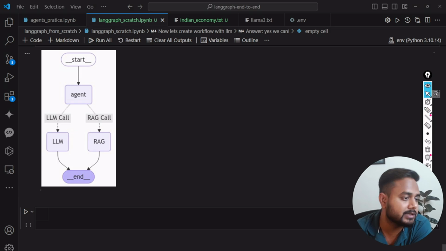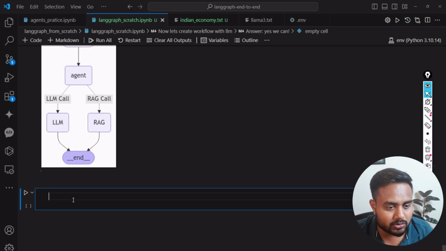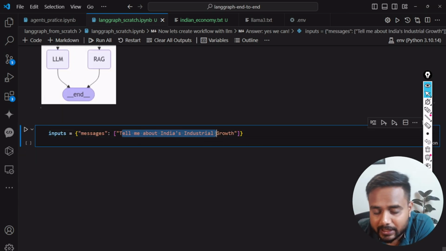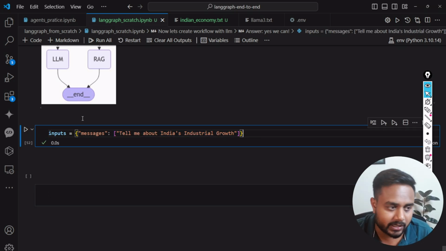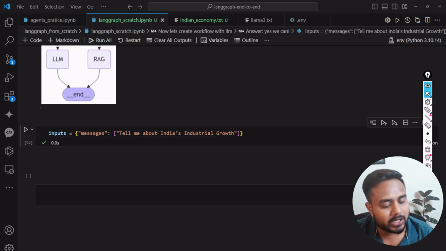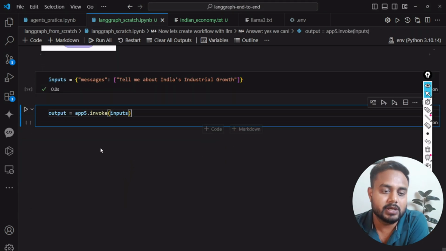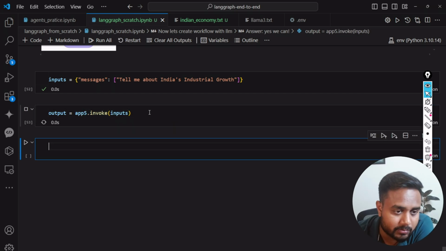Let's start with the calling. So here I'm going to ask the question. The question is going to be very, very simple: tell me about the India industrial growth. Inside this particular message, you can see we have India. So now I will invoke the app, and this graph will take a decision. Here I am calling app dot invoke and passing the input, and let's see what output I will be getting over here.